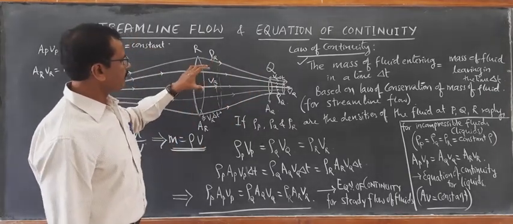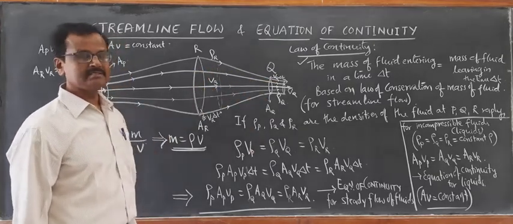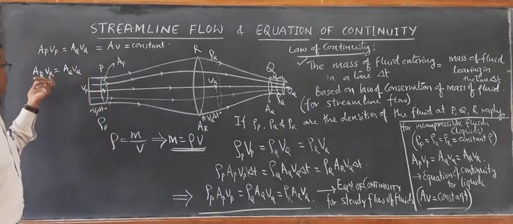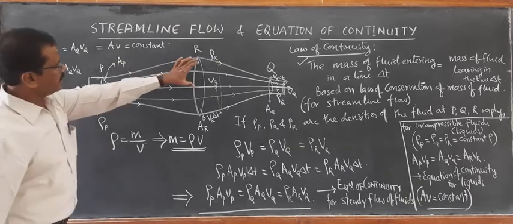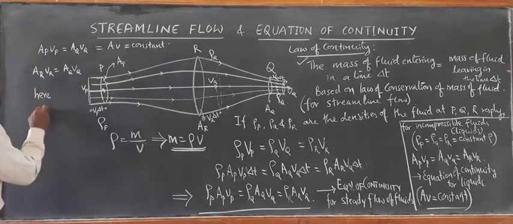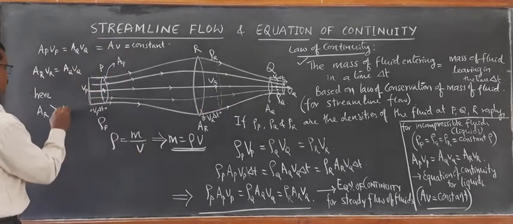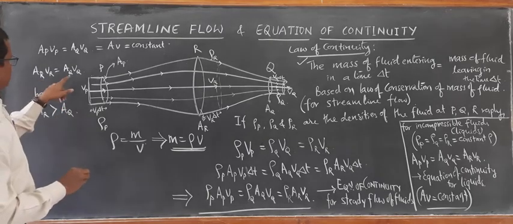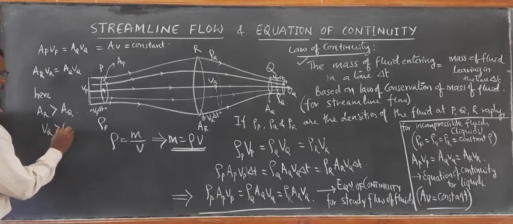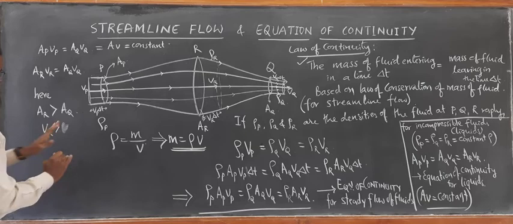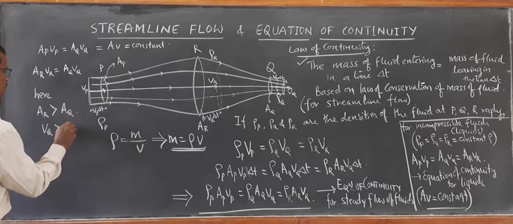The speed of the fluid is increasing. Why is it increasing? Because in order to keep the product constant, we know from the diagram that the cross-section area AR is quite larger than the cross-section area AQ. Since AR is greater than AQ, naturally VQ is greater than VR. We have to keep the product constant.